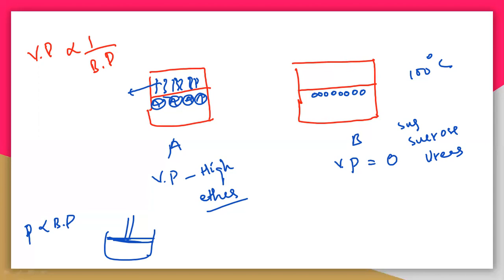If the vapor pressure is very low, that means it is less volatile, so we need a huge amount of temperature, that is the boiling point. Now we will see the curves of the ideal and non-ideal solutions.